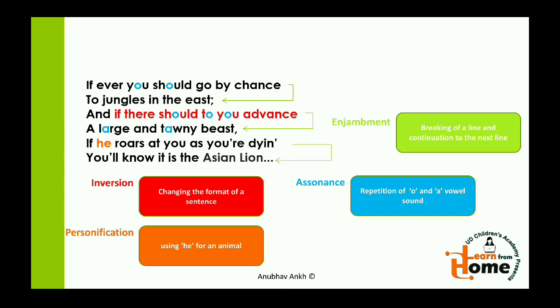The next one is assonance. In assonance, there is repetition of vowel sound. It might be at the starting of a word, or somewhere in between the words. It does not matter that it should be at the starting of the word in a single line. Here you can see in the first line there is you should, and in the third line there is should to you, and then there is repetition of a sound in a large and tawny beast. So this is assonance, repetition of the same vowel sound within a line.